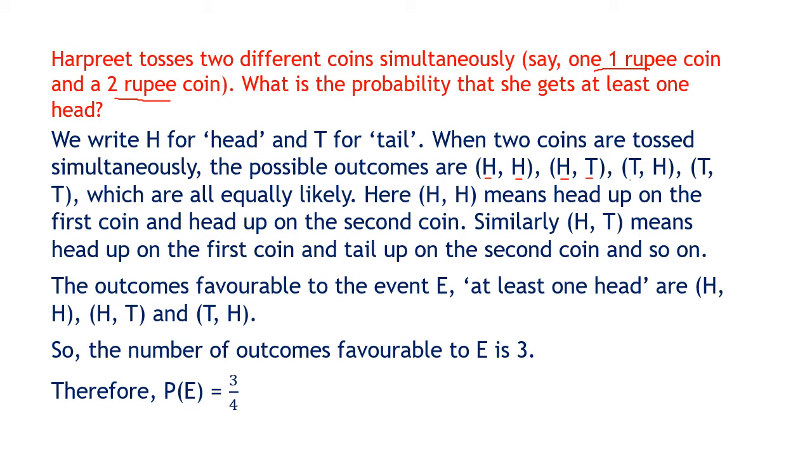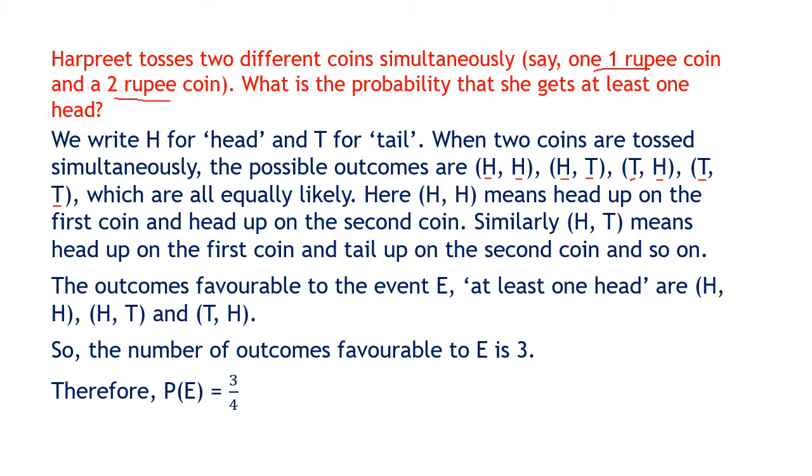In the third case, the 1 rupee has tail and the 2 rupee has head. And the fourth case, 1 rupee has tail and 2 rupee also has tail. So there are 4 possible outcomes here. Head head means head in 1 rupee and head in 2 rupee. Head tail means head in 1 rupee and tail in 2 rupee. Tail head means tail in 1 rupee and head in 2 rupee. And tail tail means tail in 1 rupee and tail in 2 rupee.